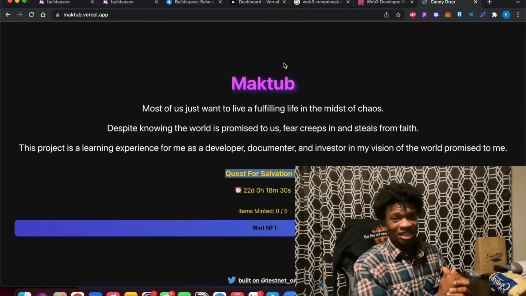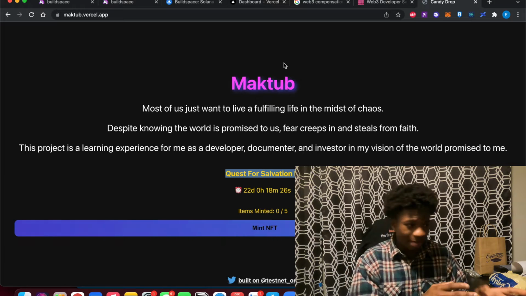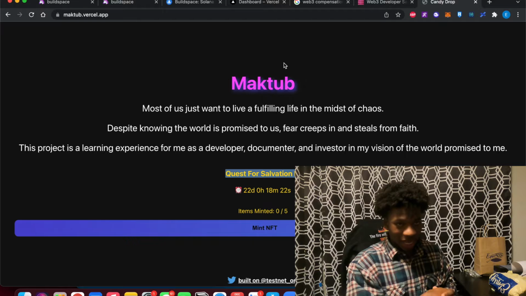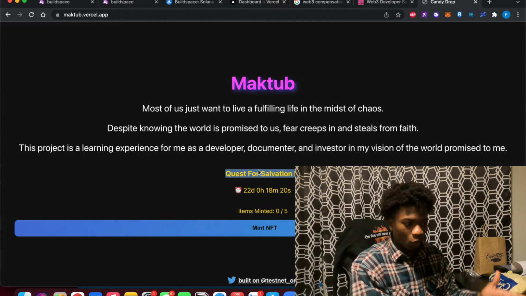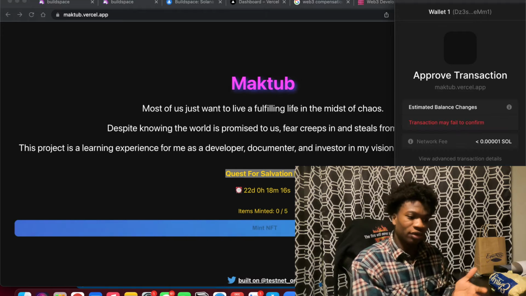So you can essentially build yourself a page like this. You can make it more awesome than what I made. You can make it beautiful, add pictures, add colors. This is just a simple page. You connect the wallet, and as you can see, it charges people through the blockchain.